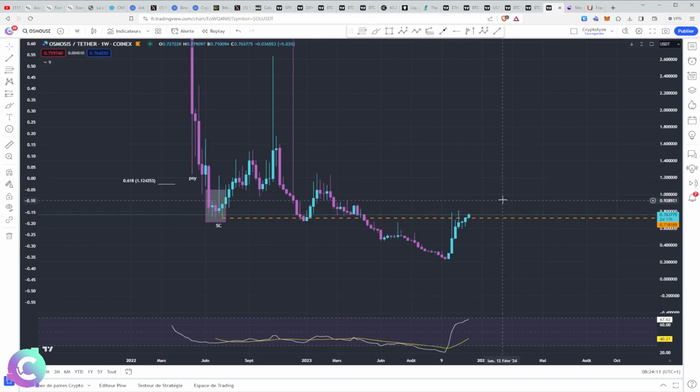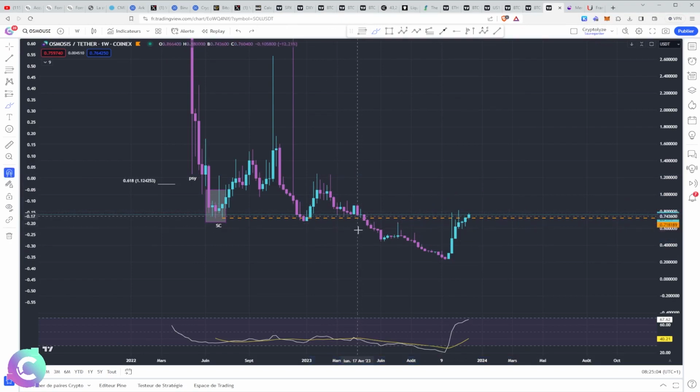Okay, so for me, that's part of the assets that are a little below the radar. Yes, we have downward pressure. Yes, it can be complicated because we are still dependent on the Cosmos ecosystem. But nevertheless, we are still currently in a very interesting reloading zone for me, even if we have made an upward acceleration. For me, we remain in an interesting area. Whatever happens, we still haven't broken up. I remind you that the breakup is here.